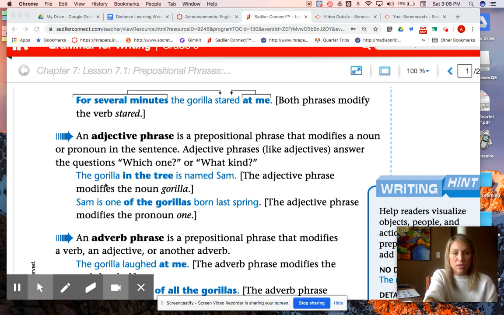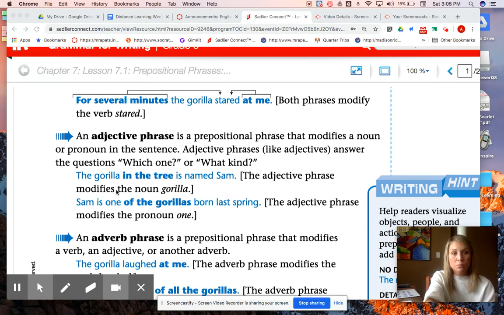So look at this sentence. The gorilla in the tree is named Sam. Okay, in the tree is our prepositional phrase, all right? So we're asking ourselves, what is in the tree describing? Well, it's telling us which one, the gorilla is in the tree. Okay, the one in the tree, the gorilla in the tree. So it's modifying a noun. And what modifies a noun? An adjective. So it's an adjective phrase.